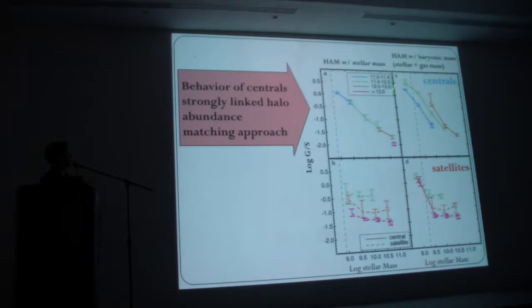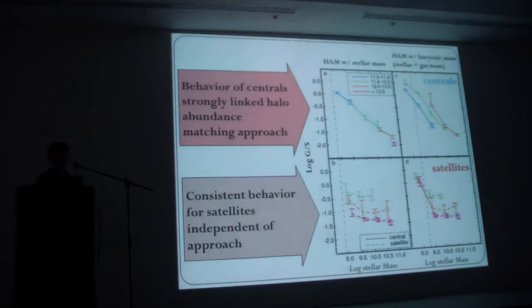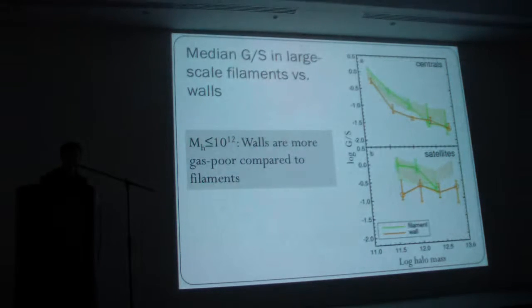Now, if we come at this a different way and we do halo abundance matching with baryonic mass, we get a different relationship. We don't know which one of these is right. We're taking an agnostic approach and saying, basically, we can't disentangle the behavior of centrals from the way we're estimating halo mass. But for satellites, things are a little better because we do see some consistent behavior, in that we see the gas fraction systematically declining, at least down to 10^12.